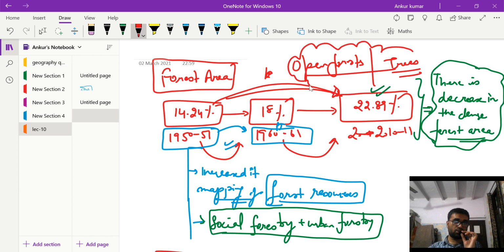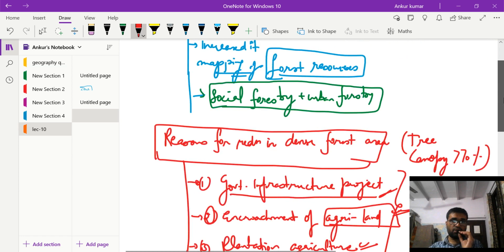So in a sense, overall we will say there is an increase, but the real forest, which supports the large biodiversity, supports the ecological services, ecosystem services like the provisioning services, regulating services, supporting services, aesthetic services, these services have overall witnessed a decline. Okay, so this is the second part that we discussed.